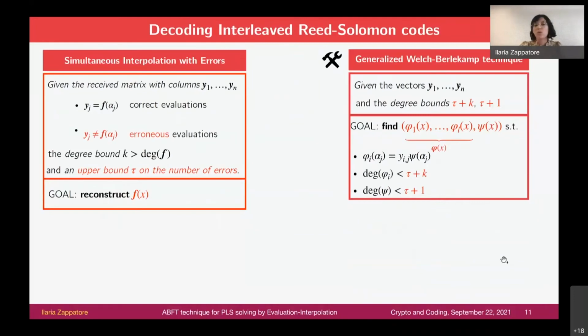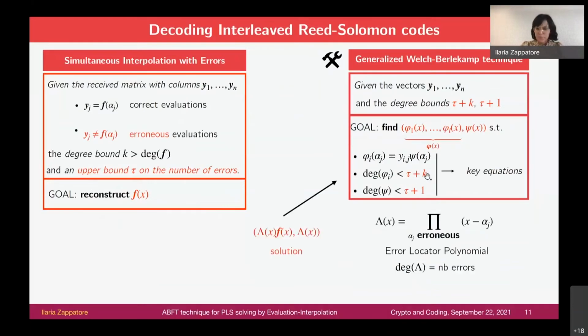The idea is that the decoding problem is to find solutions of this key equation with these two degree constraints, because intuitively, we are interested in a specific solution in order to decode the sent code word.